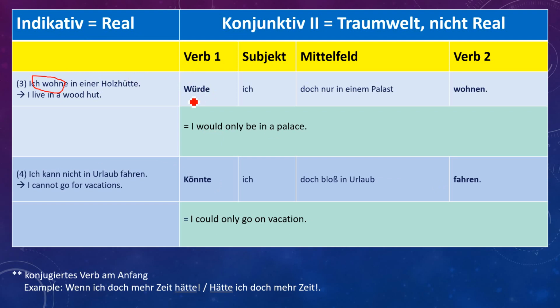So how will the sentence go? Würde ich doch nur in einem Palast wohnen. Or you can say, ich würde doch nur in einem Palast wohnen. But this is also okay if you start with the conjugated verb at position number 1. Würde ich doch nur in einem Palast wohnen.